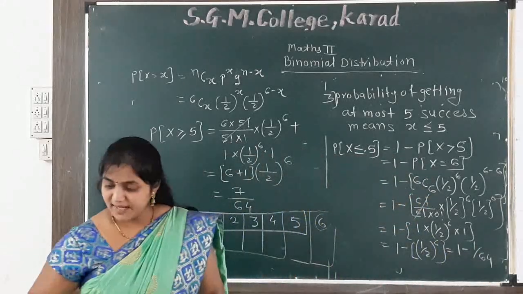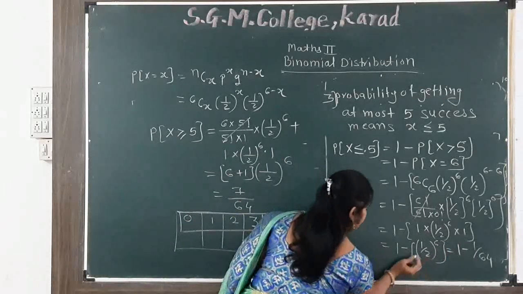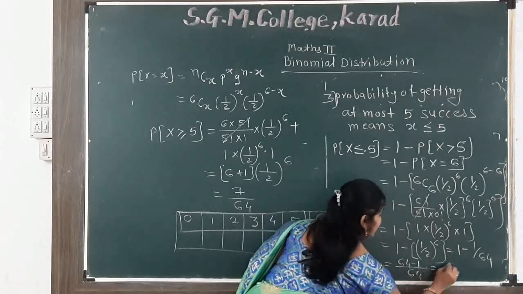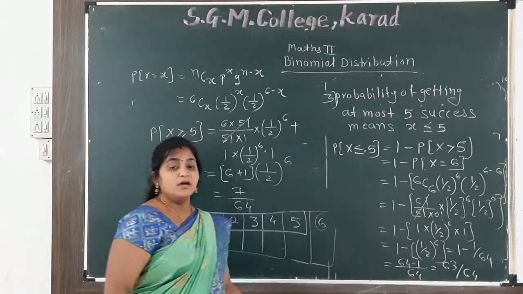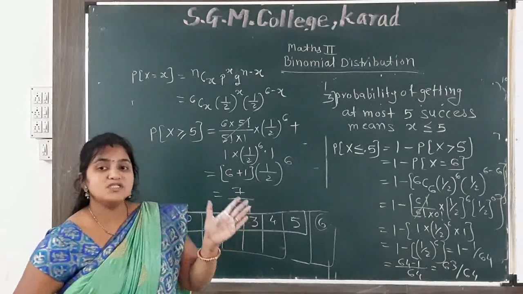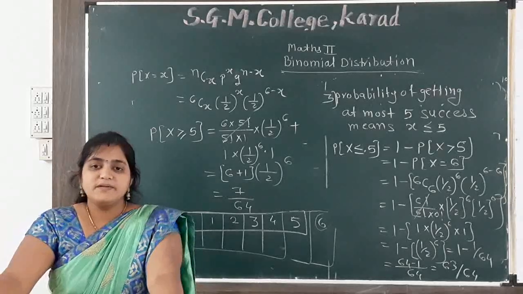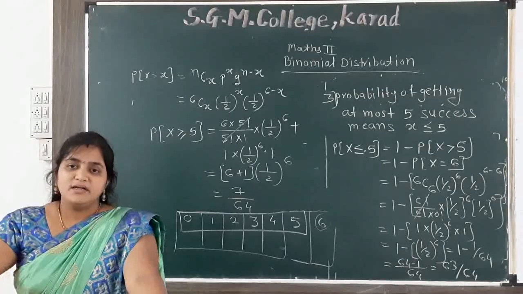1 minus 1 by 64. So we get the final answer. This 64 comes here. So 64 minus 1 divided by 64. So the final answer is 63 divided by 64. This is the probability of success at most 5. Okay, so thank you. Here we stop. We can check the next lecture, solve another problems.